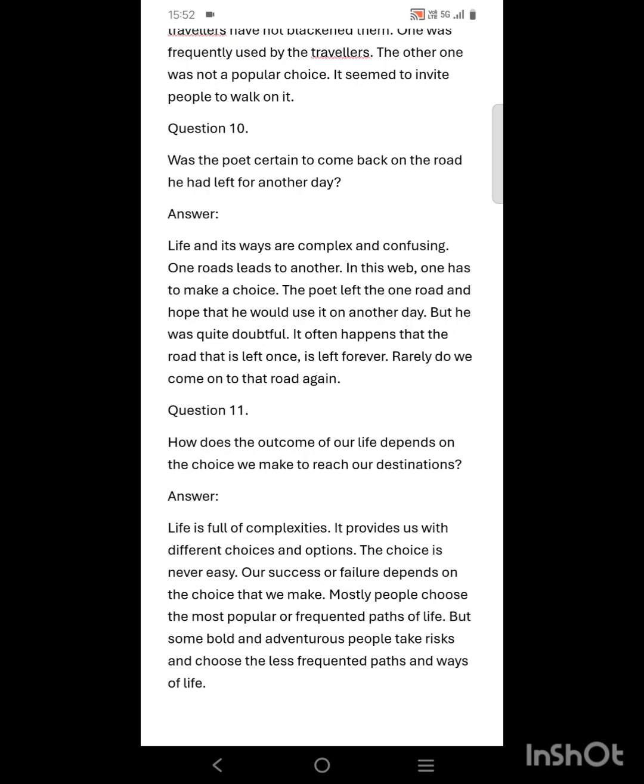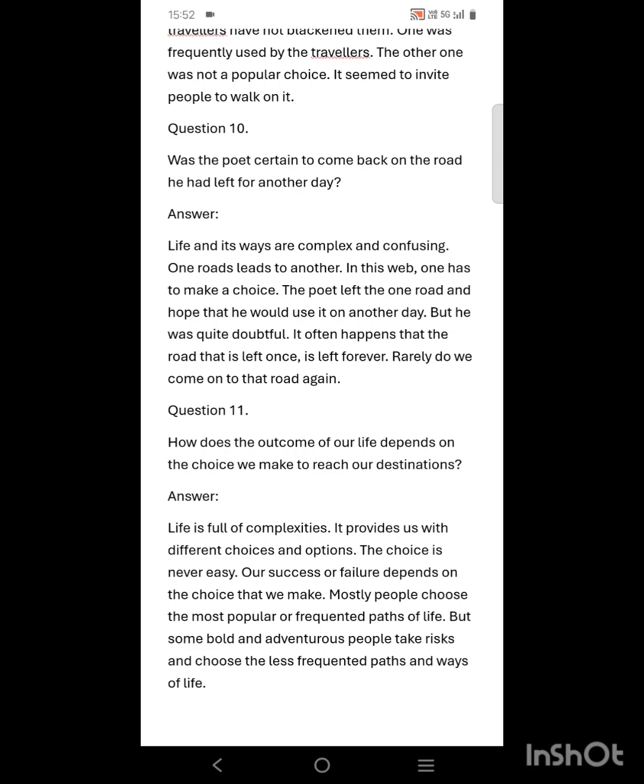It often happens that the road that is left once is left forever. Rarely do we come onto that road again. So, life has its own complexity and confusion, and we all are trapped in this perspective of life. One road actually leads to another, but in this way we all have to make choices depending upon our situation.